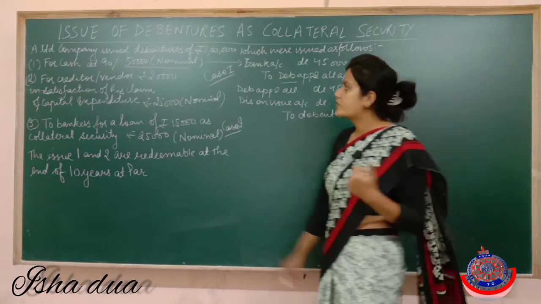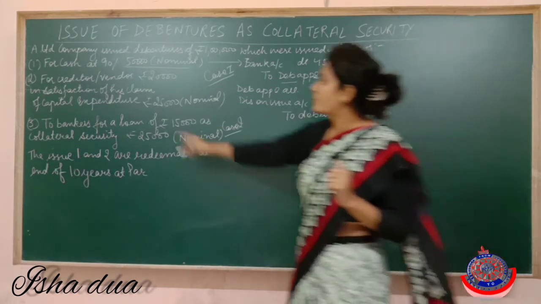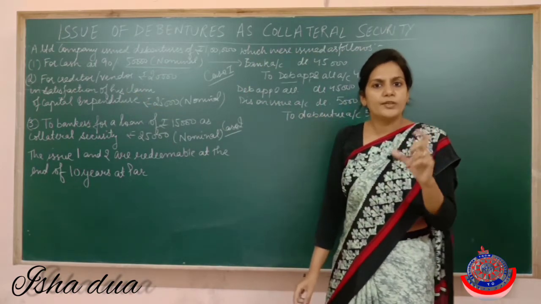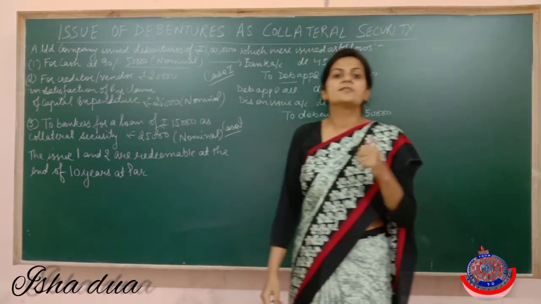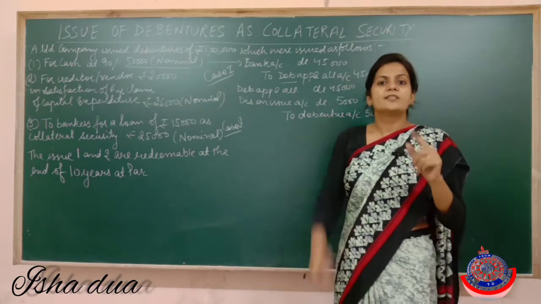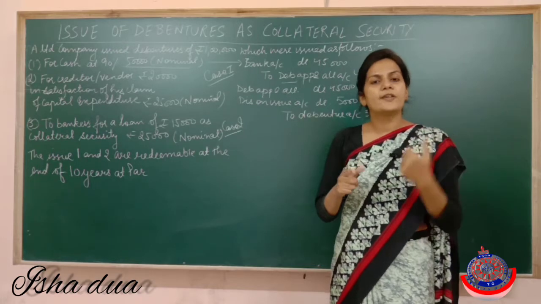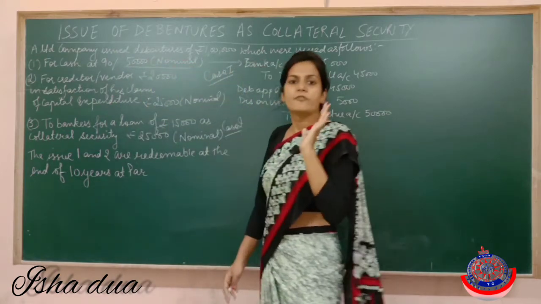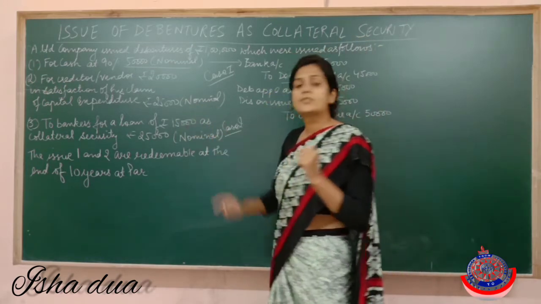A Limited gives debentures of rupees 25,000 to the vendor, because A Limited has purchased or has incurred some capital expenditure. Capital expenditure means A Limited must have purchased some fixed assets from a creditor or a vendor, because you have done the meaning of capital expenditure in class 11 also. Capital expenditure means which is shown in the balance sheet, and the expenditure which we basically do on buying fixed assets. So in this case A Limited must have purchased some fixed assets from a vendor, and the value of that fixed asset was rupees 25,000.